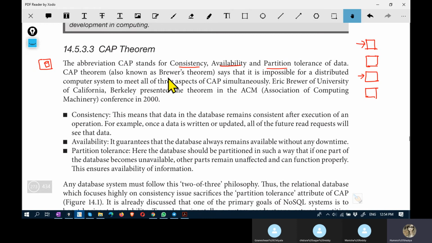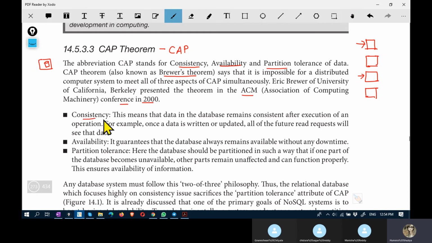This is also known as Brewer's theorem. This theorem says that it is impossible for a distributed computer system to meet consistency, availability, and partition tolerance at all times. This theorem was presented at an ACM conference in 2000.